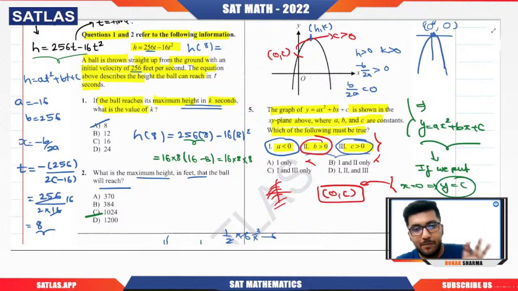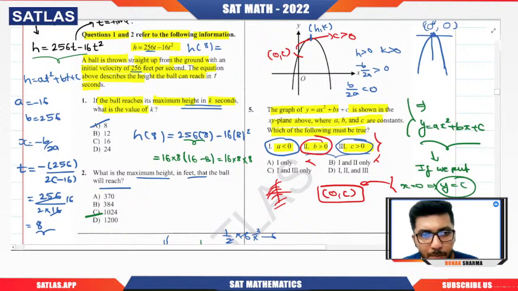Negative times something is positive means that something should also be negative, then only that product is going to give you positive. Say x into y: if x is negative, for sure y should also be negative, then only the product is positive. But we know that a is negative here.